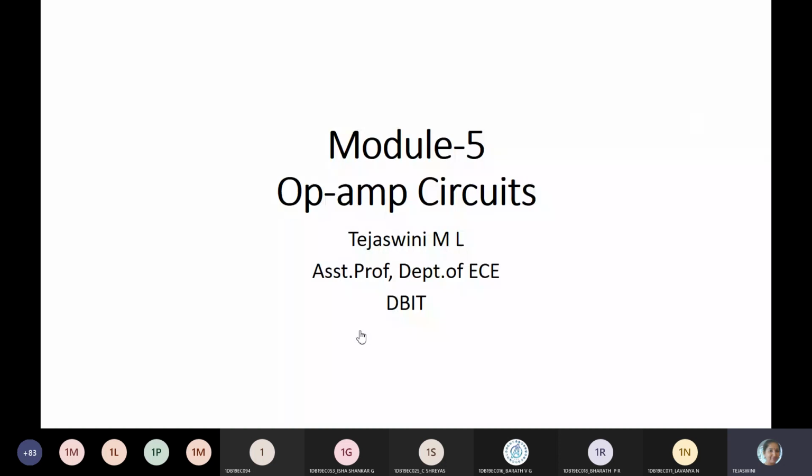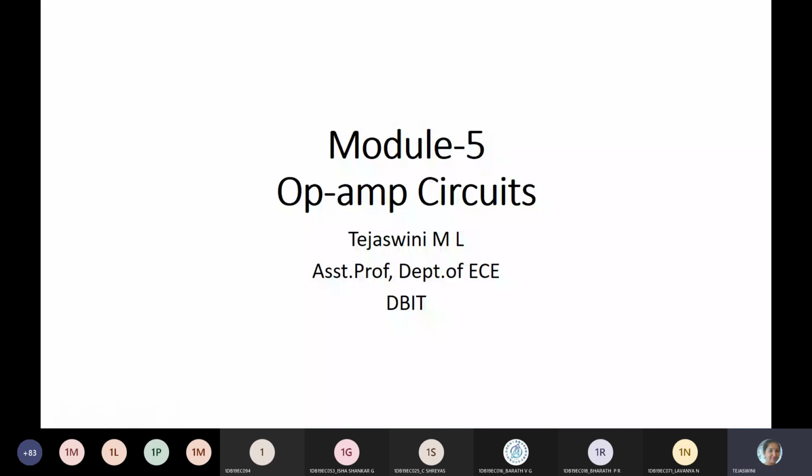Okay. So we have discussed op-amp with feedback and a few applications in the last module. Now we continue with the op-amp circuits. Here we have D to A converters and A to D converters, again a continuation of applications.